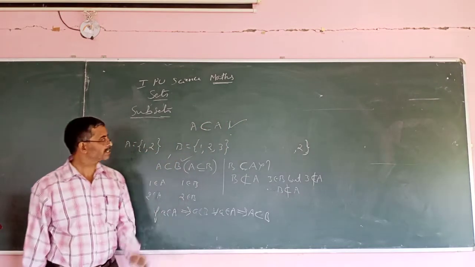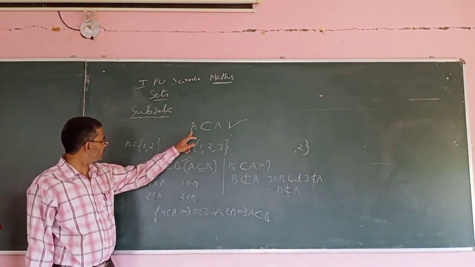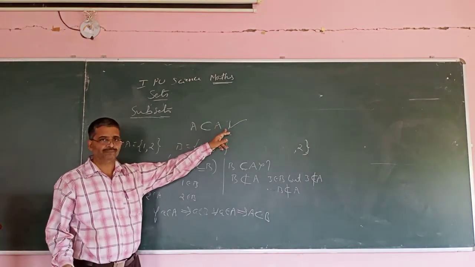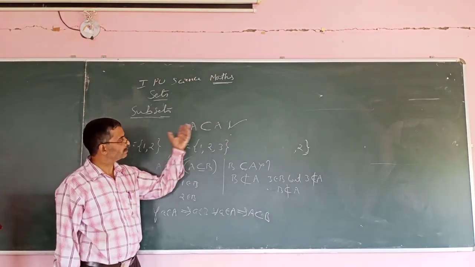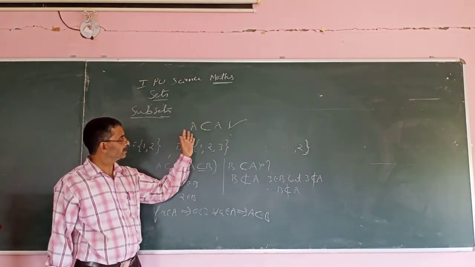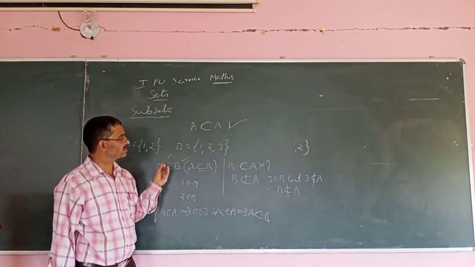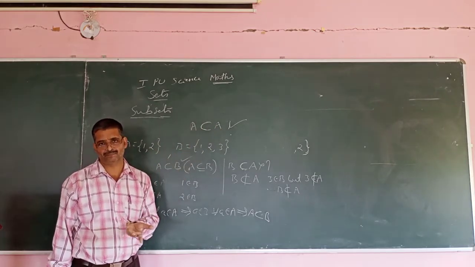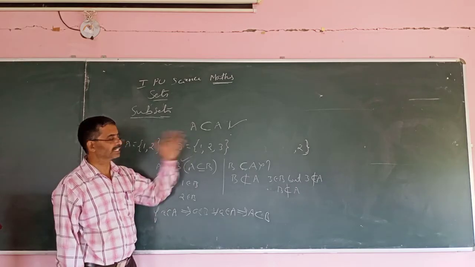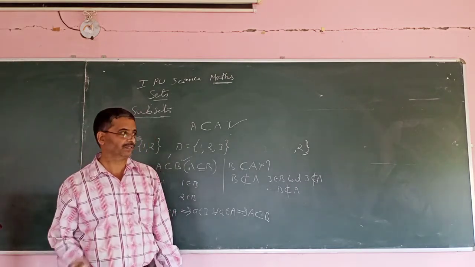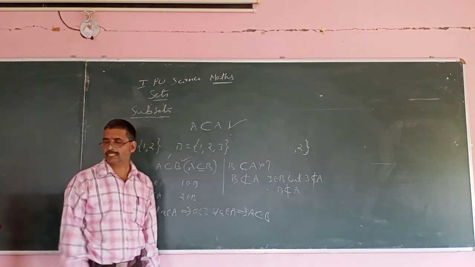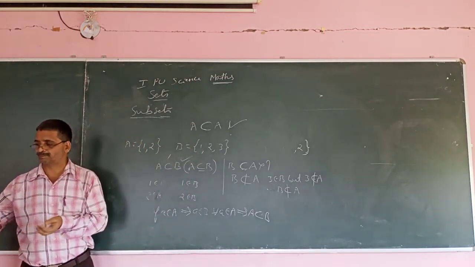Because if you take the same set, 1 belongs to A, 1 belongs to A. 2 belongs to A, 2 belongs to A. Either way, if any element belongs to A, it should belong to A only, itself. So it is a subset of itself. Any set is a subset of itself. Remember. So that is about subsets.